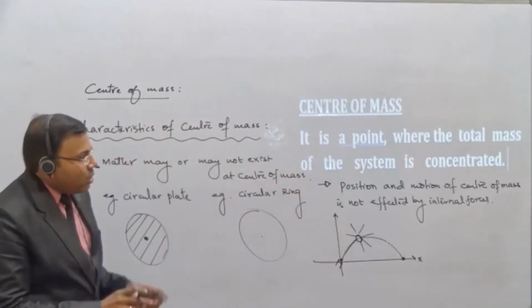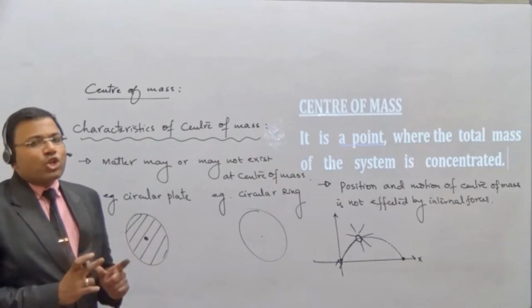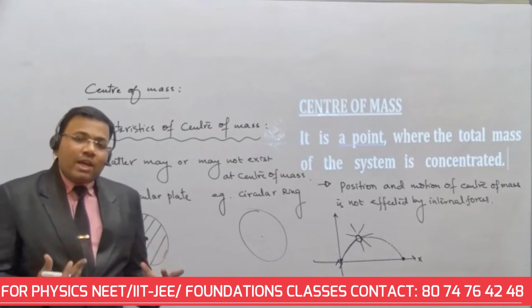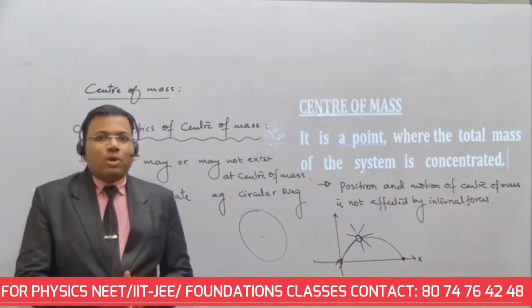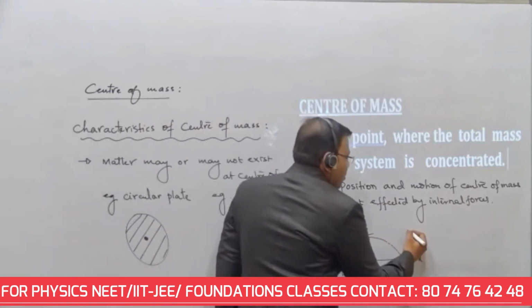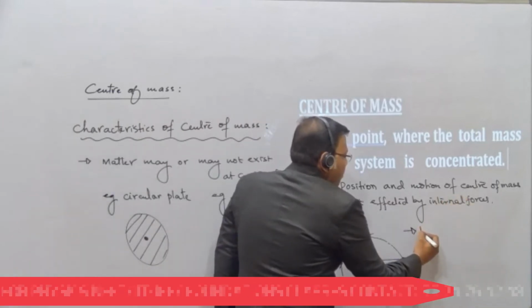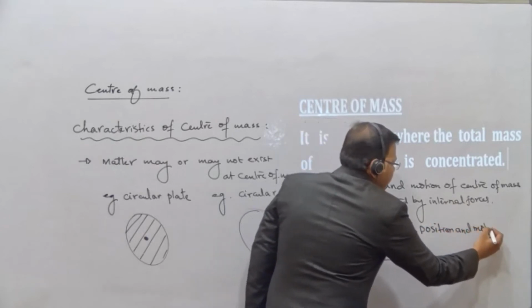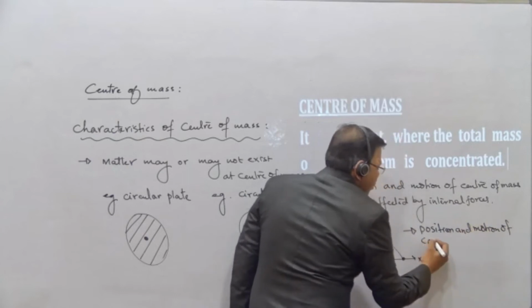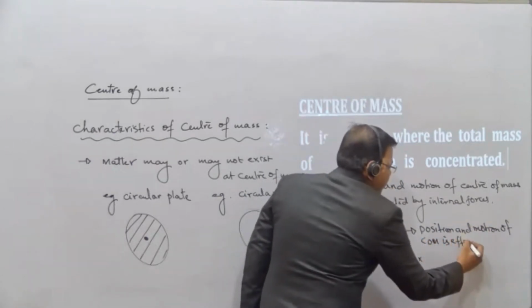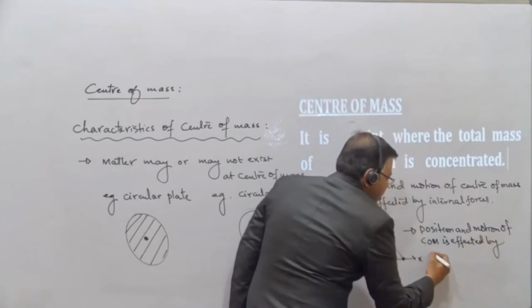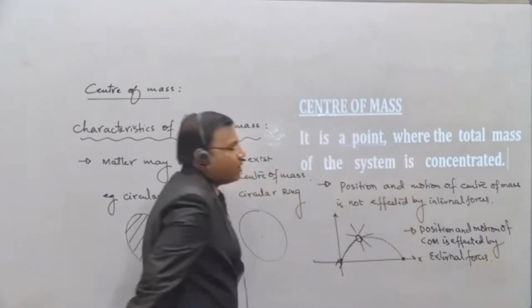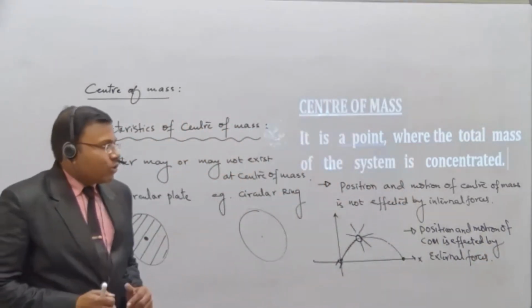So I have explained the position of the center of mass as well as the motion of the center of mass is not affected by the internal forces. Then this effect is not from the internal force, so by what will it be affected? Now come, the next property: the position and motion of the center of mass is affected by external forces.